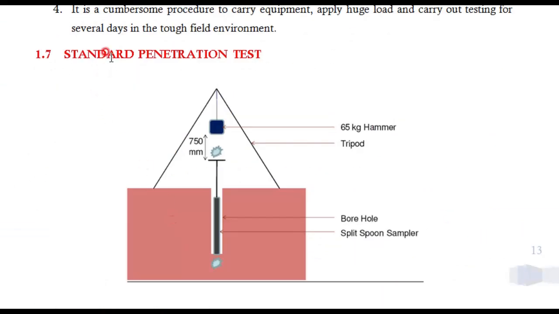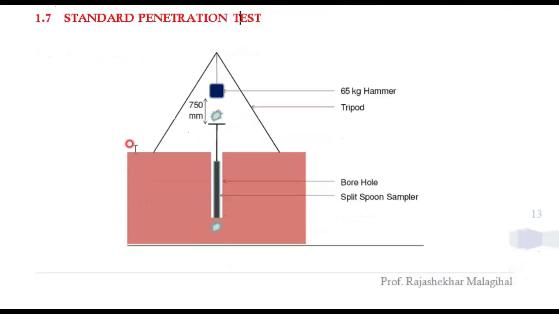Coming to the very important second in situ test, the standard penetration test. Standard penetration test means here we will have a tripod. It is very big in size, and we are going to put up the tripod. Then this tripod is connected with a hammer. This hammer will weigh 65 kg, and it will have a guide shell, a guide tool here, and one sampler will be there. That sampler, which I explained in the first chapter, is the thin wall sampler, that is the split spoon sampler.